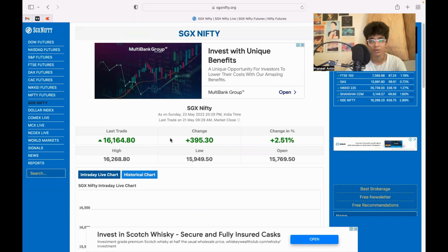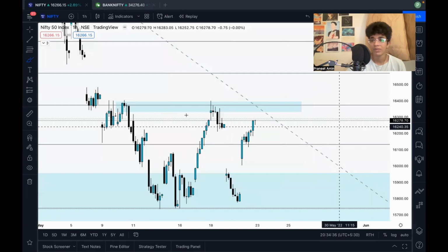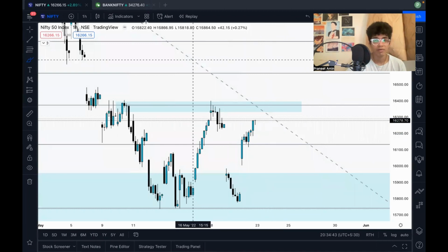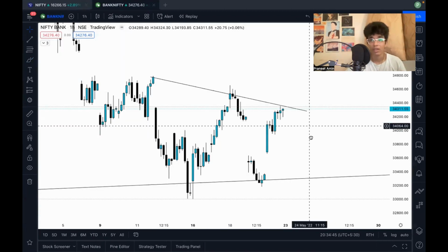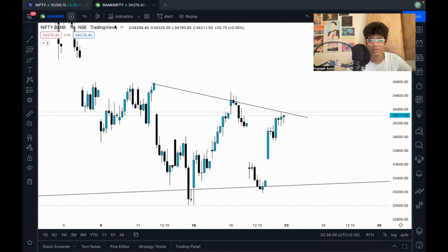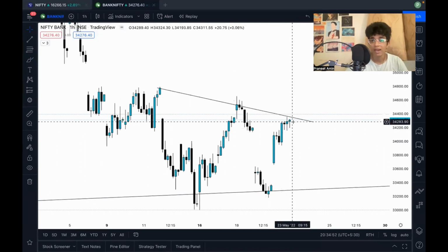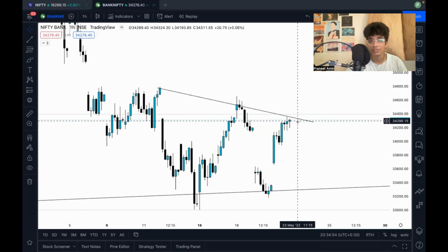After which we had the petrol and diesel cut news. So we might have a good opening tomorrow. A good opening, I don't mean a very good opening. What I'm expecting is SGX might open around 250 to 70, and we might have a flat opening tomorrow. If you have a flat opening in Nifty, let's assume you're also having a flat opening in Bank Nifty. So if you're opening flat, you're directly opening at resistance.